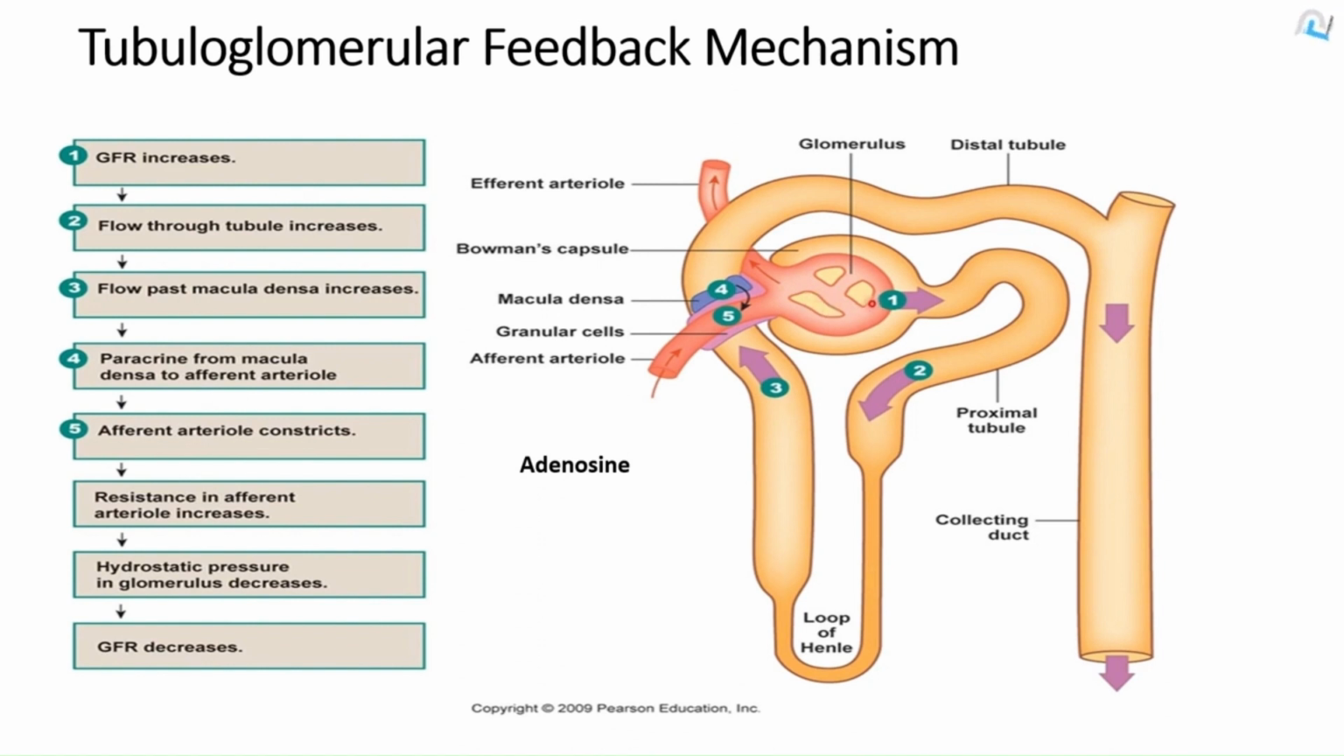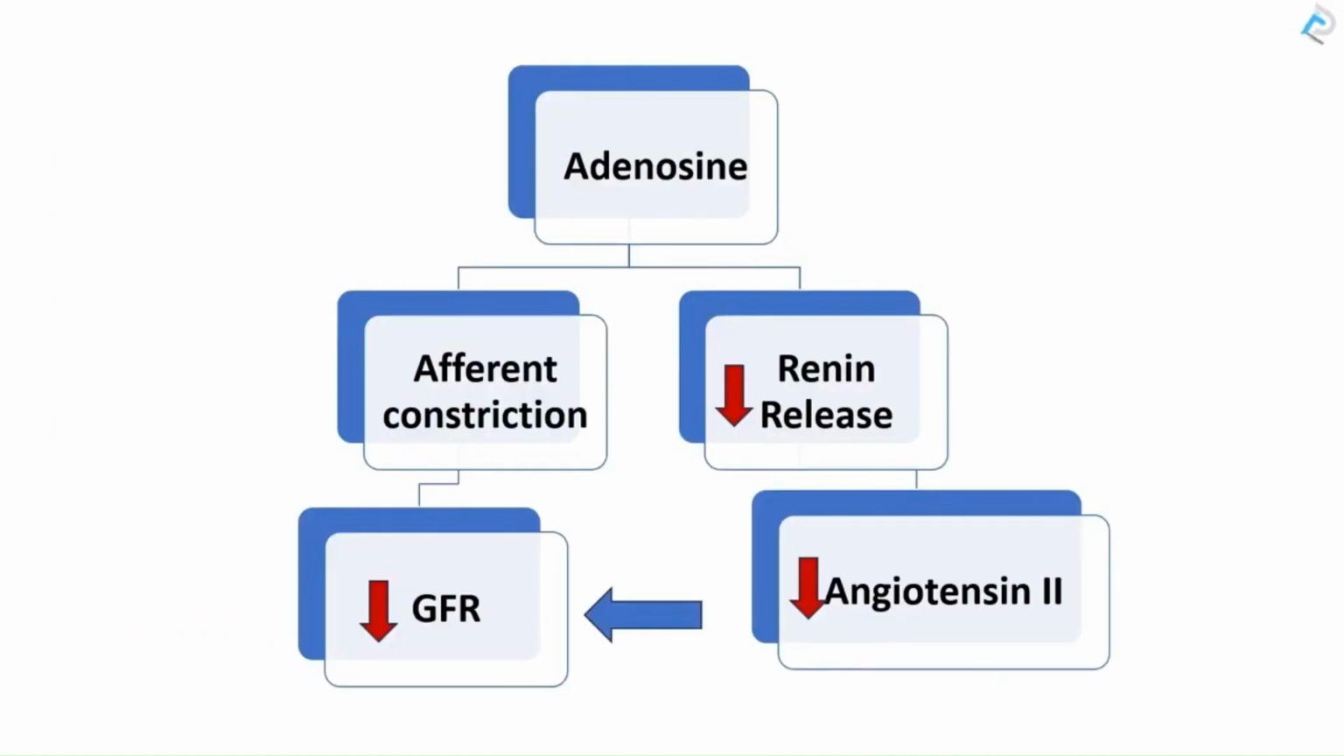So that is the tubuloglomerular feedback mechanism. It is important to know the action of adenosine. Adenosine causes afferent arteriolar constriction, so that is going to decrease GFR. Adenosine also decreases the release of renin. Renin is an enzyme that is released from the juxtaglomerular cells in the juxtaglomerular apparatus, and these juxtaglomerular cells are also present in the afferent arteriole.